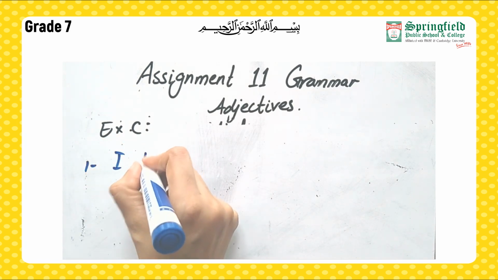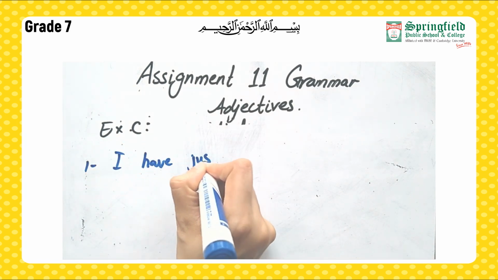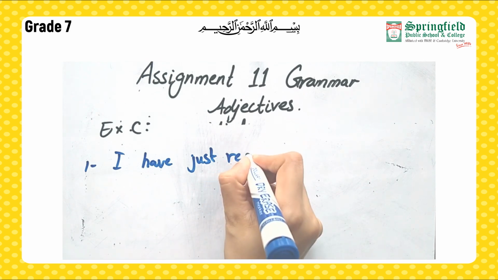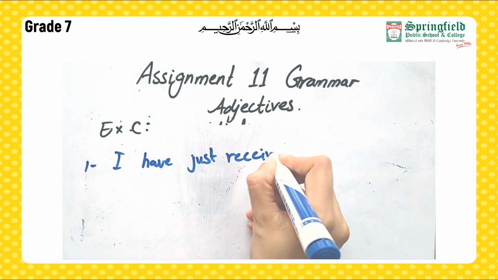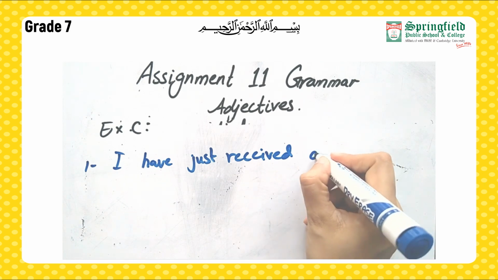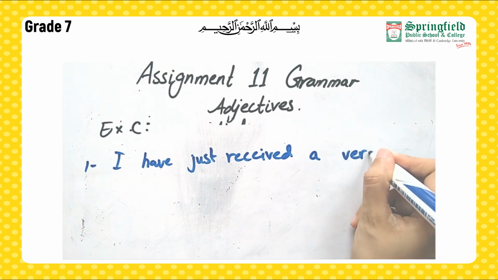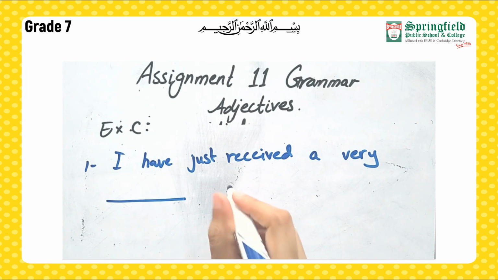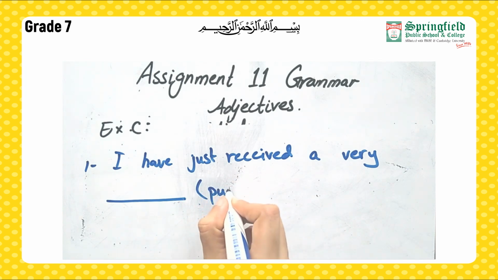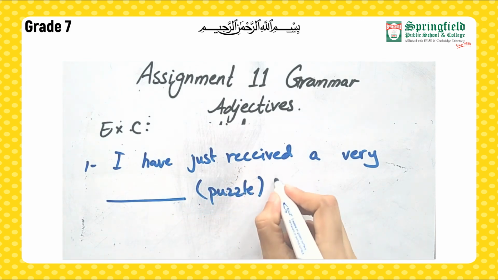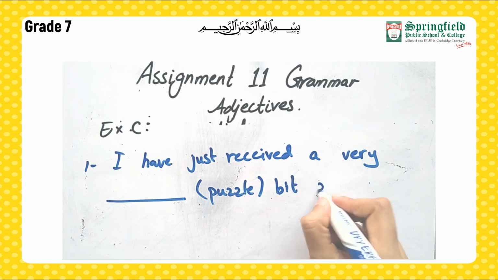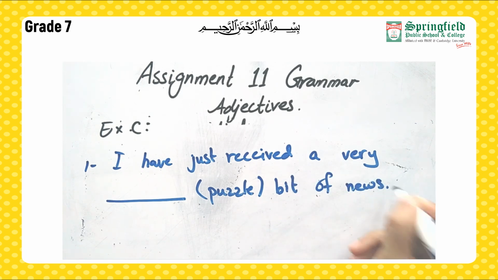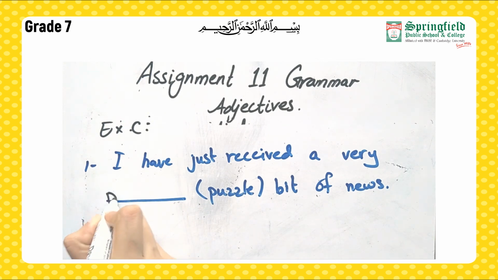I have just received a very, we have a blank, in bracket it's puzzle, bit of news, right? So what do you think? Puzzled or puzzling bit of news? It's puzzling. I have just received a very puzzling bit of news.